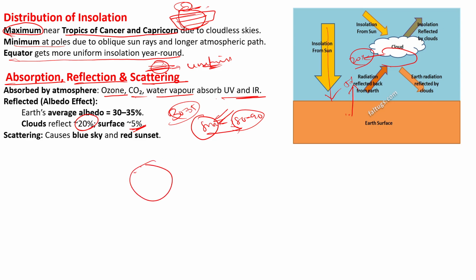If it is a clear sky, the sky will appear blue. If the atmosphere of the earth has clouds, dust and some gas particles, it will appear red. So insolation also decides the scattering properties of the earth, and it also causes the blue sky and red sunset.